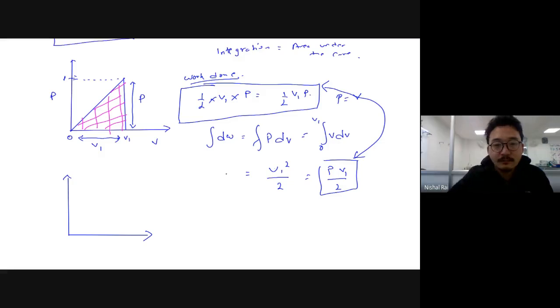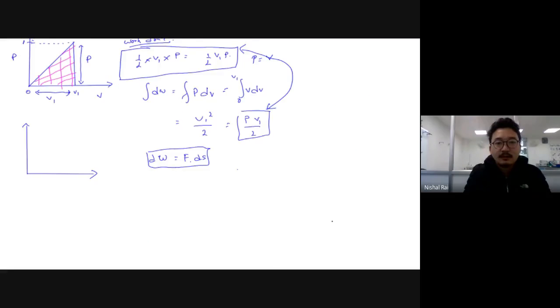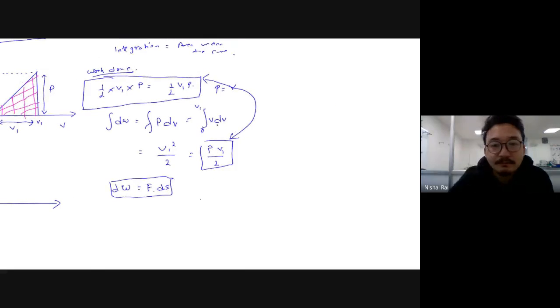The work done only depends on your displacement. Force into displacement. And displacement was the shortest distance between two different points. Let's consider our general work done.